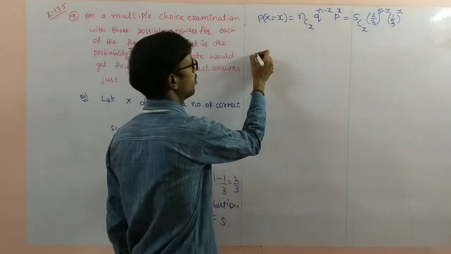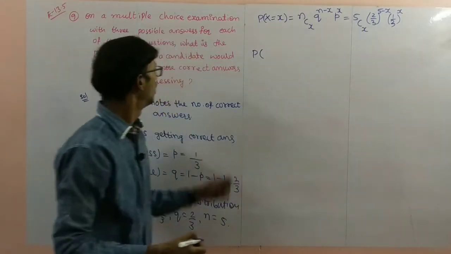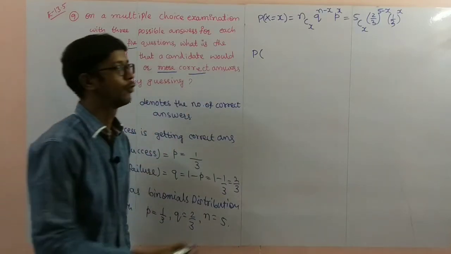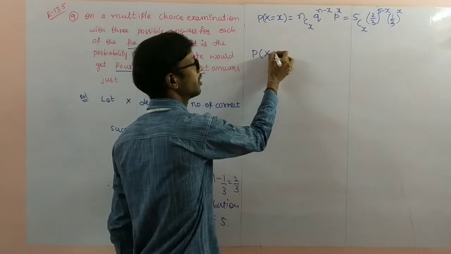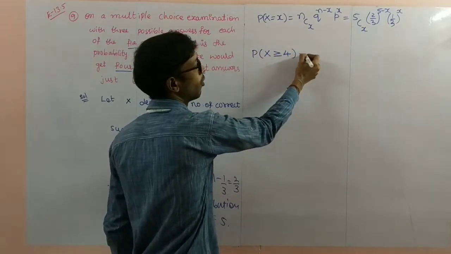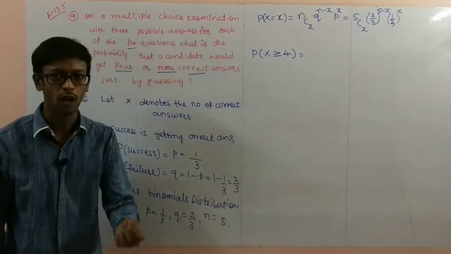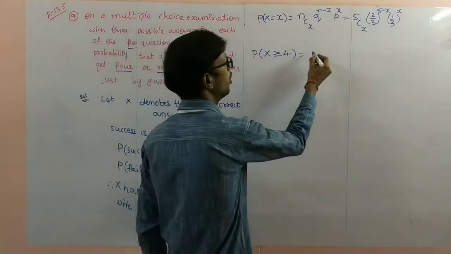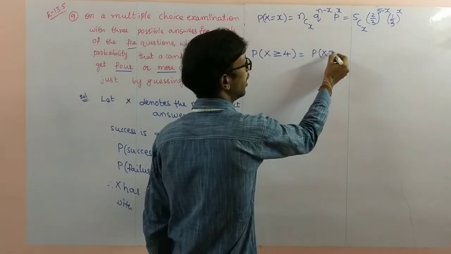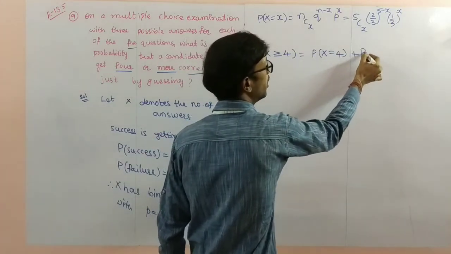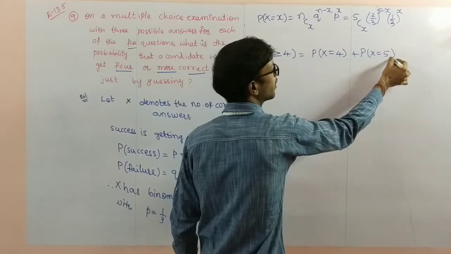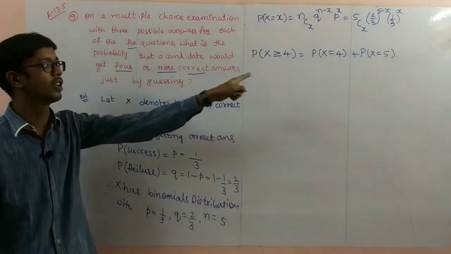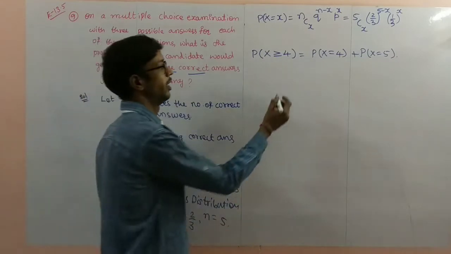So now what is the question? Probability of 4 or more correct answers. 4 or more correct answers means greater than or equal to 4. So what are the possibilities? x equal to 4 is possible, x equal to 5 correct answers also. Up to 5 only, we have to write up to 5 here. So now